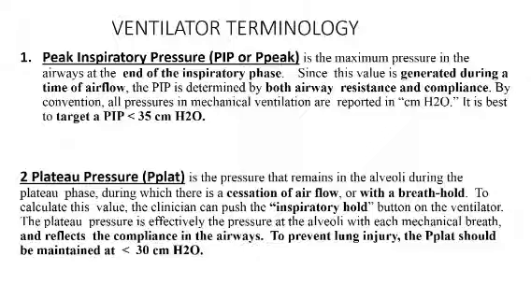First is the peak inspiratory pressure. Once my ventilator is delivering the breath, it will have to overcome a resistance, first of the ET tube and then of the airways. So it will reach a peak inspiratory pressure. As the definition says, it's the maximum pressure in the airways at the end of the inspiratory phase, generated at the time of airflow. Both airway resistance and compliance are reflected in this. In ARDS patients, always keep the peak inspiratory pressure less than 35 centimeters of water.